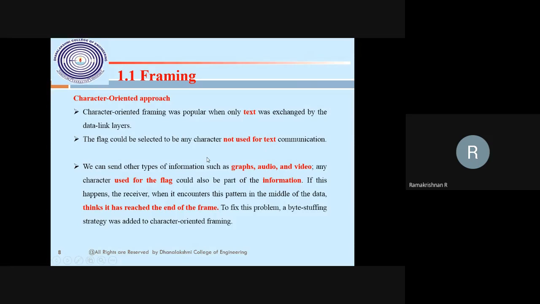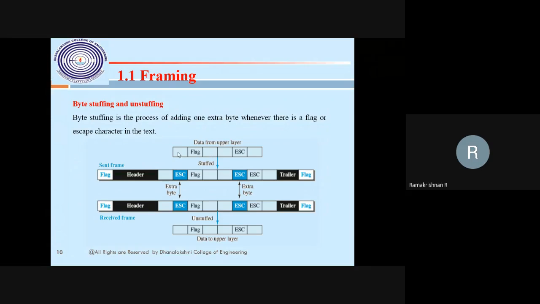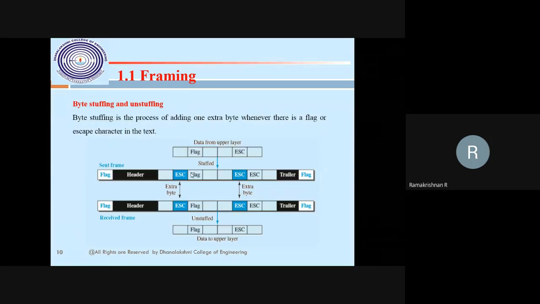If the size is equal, there is no issue with framing, it will move on smoothly, because the starting bit and ending bit are identified by the size. But whenever we have a variable size of the frame, how do we identify where the frame starts and where it ends? In that case, a flag will be added at the beginning and the ending of the frame.